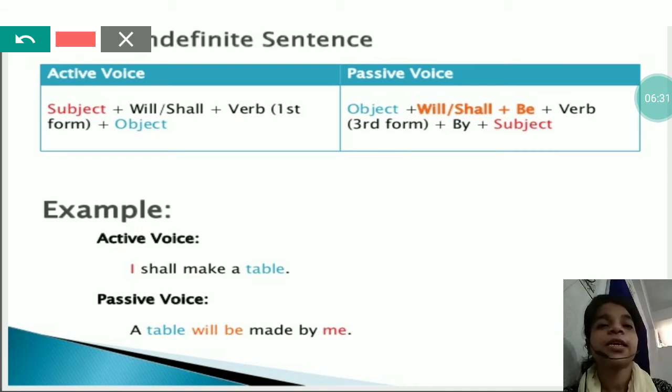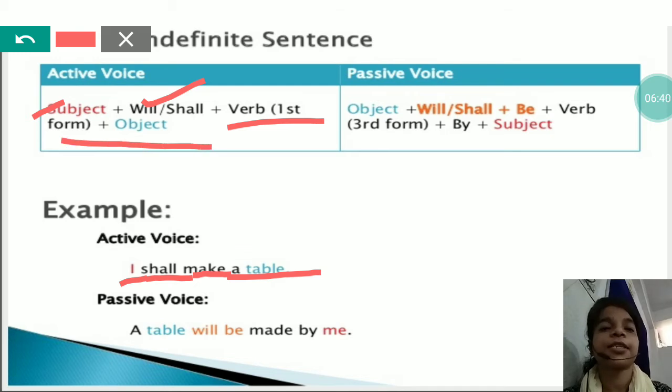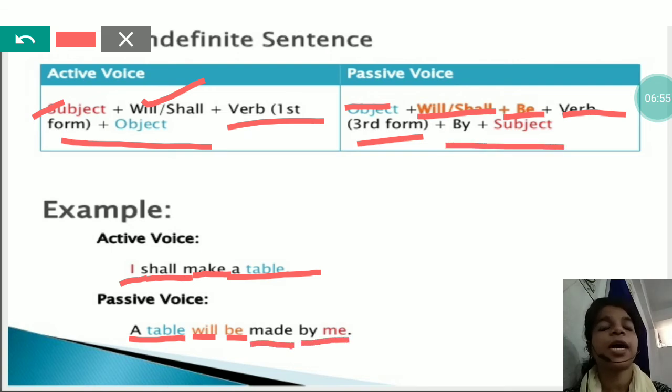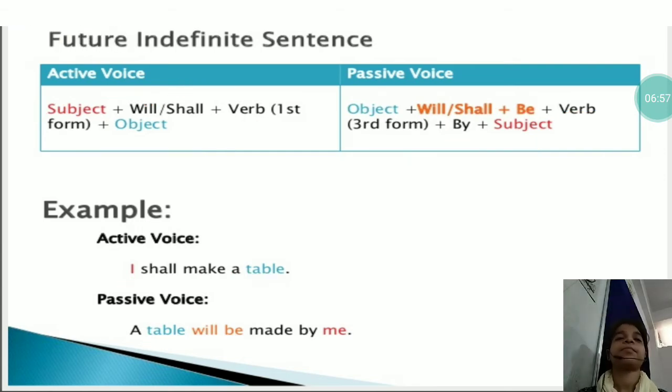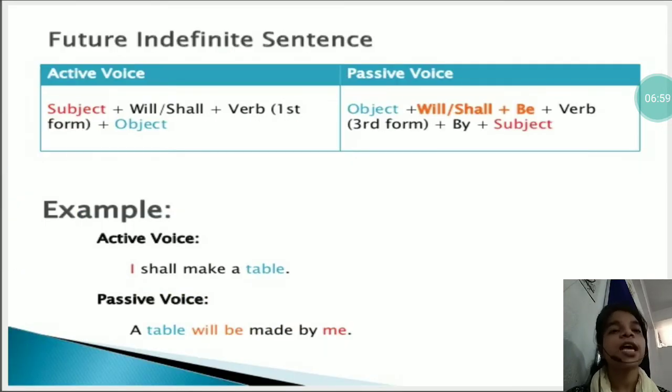From example C, I is the subject, shall from the group will or shall, then make V1 and then a table, the object. In passive, a table is the object, will or shall, so we will use will, then be, and then V3, so V3 of make is made, and then by plus subject, so by plus me. So this is how you will convert the sentences of tense in passive voice.